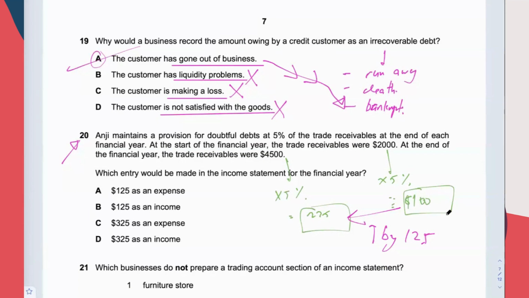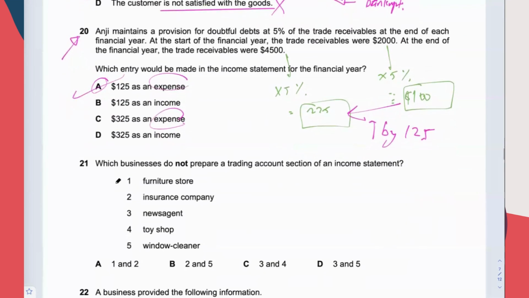Whenever doubtful debt has dropped, it's an income. So it's an expense of 125. The answer is A. This question is not much of a challenge, honestly, unless you have forgotten how to deal with doubtful debt.